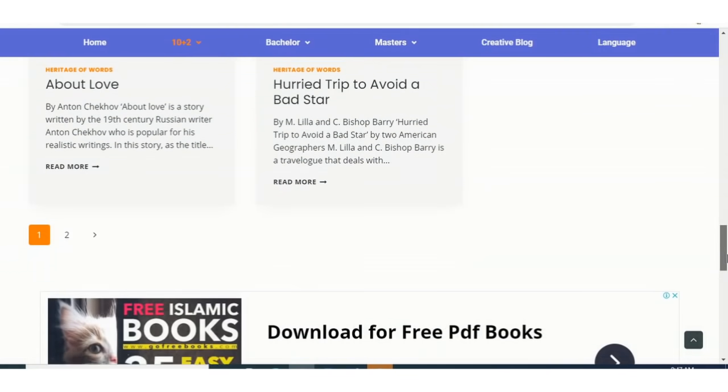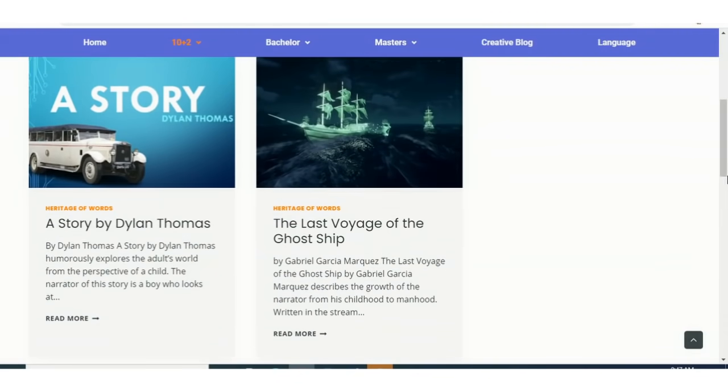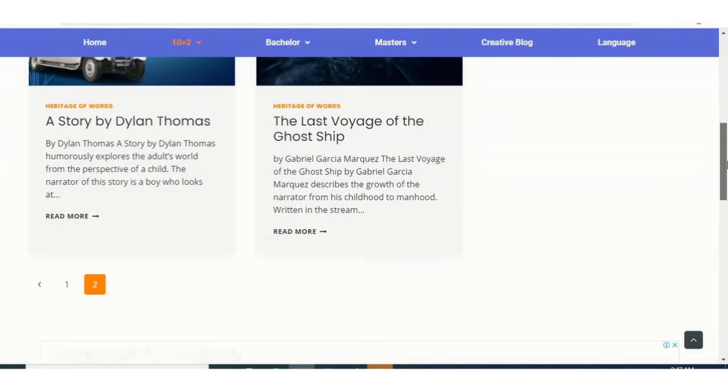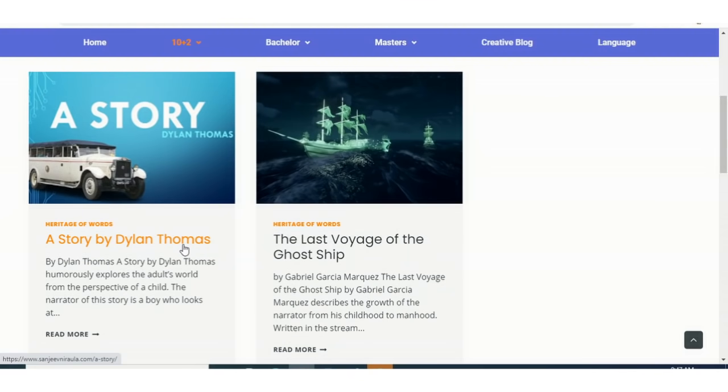And from Hurried Trip, you can expect a question like the economic relationship between Karnali and Nepalganj. From A Story, generally you have the question related to the relationship between Thomas and Aunt Sarah. From Last Voyage of the Gossip, you generally get a long question. How does this story describe the growth of the narrator from childhood to manhood? So these are the long questions you can expect.